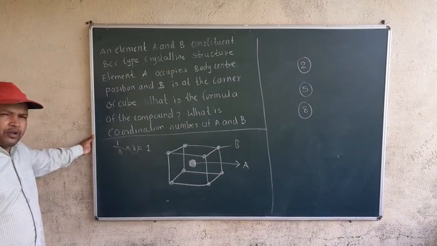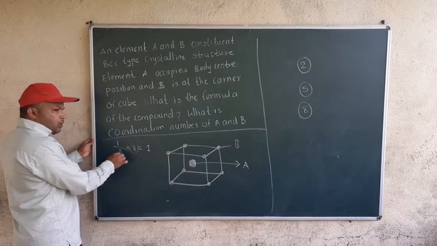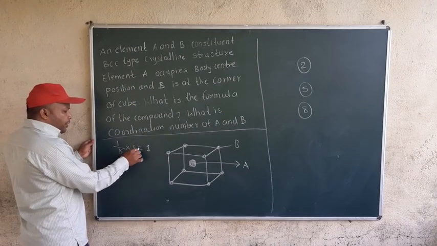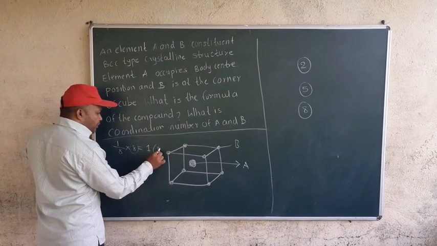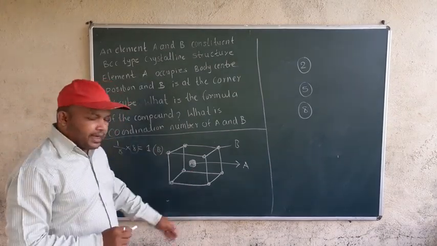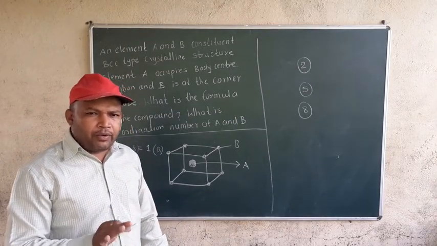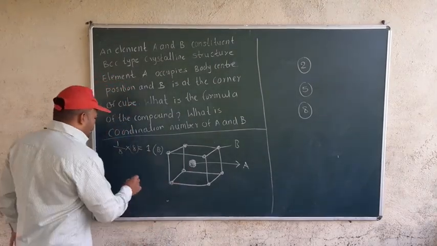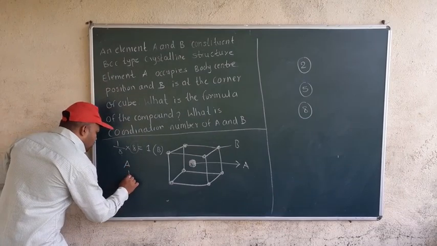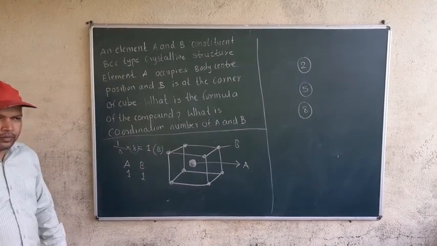In the previous lecture we have seen how to find it. That is only 1/8. So 1/8 of 8 is 1, meaning B is 1. And A is present at the center, and the center is not shared by anyone. So here A is also 1 and B is also 1.